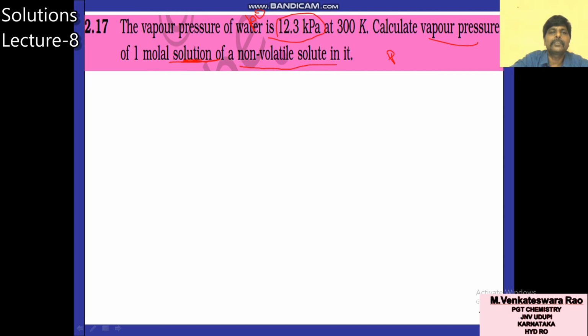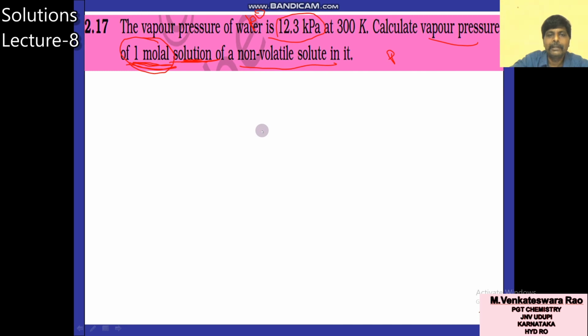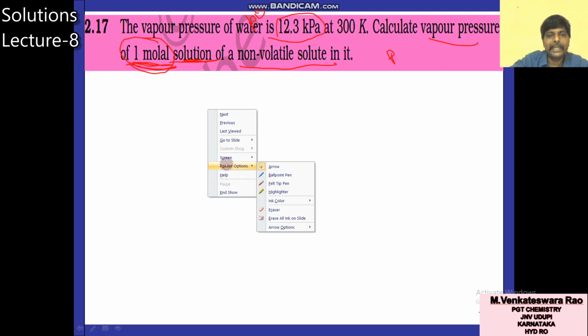It is a non-volatile solute, but here 1 molar is given. What is 1 molar? 1 mole of solute is dissolved in 1 kg of solvent. So the number of moles of solute is 1 mole, and the number of moles of solvent is 1 kg by 18, that is 55.5.